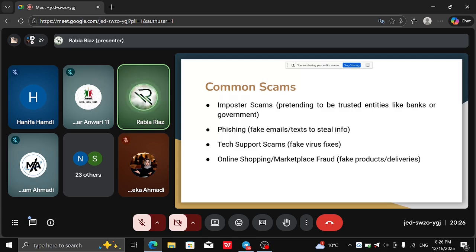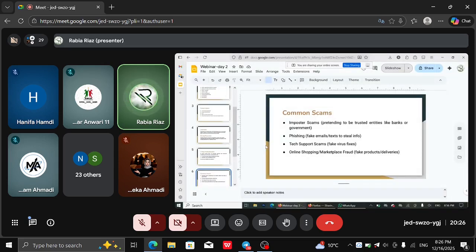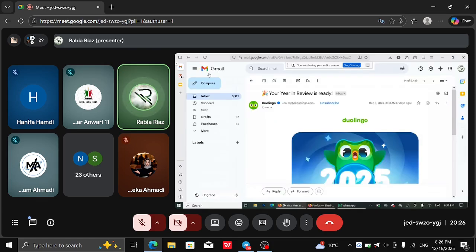Okay, so let me go back to the phishing point. I want to show you something. How can you identify the phishing scams? First of all, I have a mail here. This is a genuine mail. This is not a phishing mail, but I just want to show how you can identify phishing mails. First of all, you want to see who the sender is. From here you can see it.